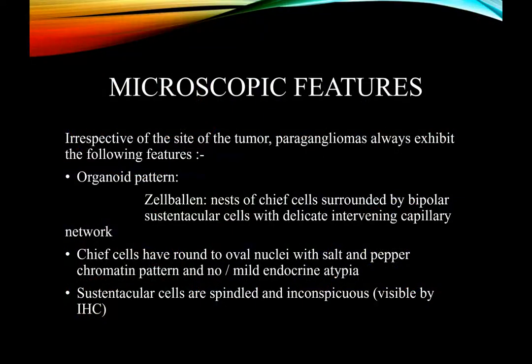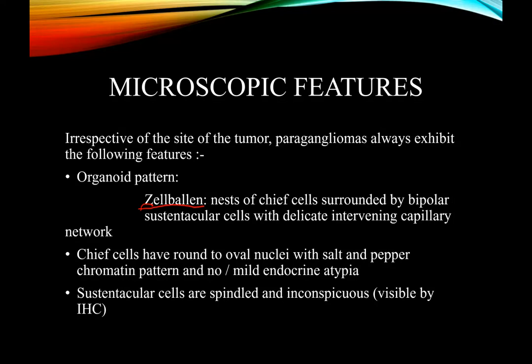Finally, we'll discuss the microscopic features. Irrespective of the site of the tumor, paragangliomas always exhibit the following common features. First is the organoid pattern, that is also known as the Zellballen pattern. Zellballen pattern means there will be nests of the tumor cells or chief cells, and they will be surrounded by sustentacular cells. And these cell nests will be intervened with a delicate capillary network.